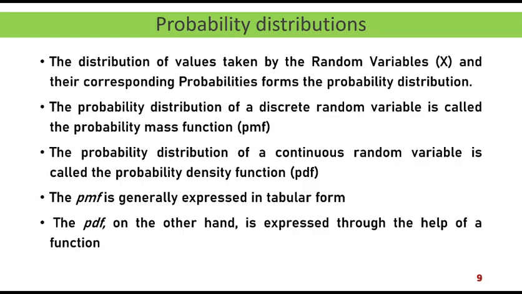The probability distribution of a discrete random variable is called the probability mass function. If we arrange the different values of x, and along with that state the probability that x takes for different values of x, then that tabular form is called the probability distribution. The probability function is called the probability mass function because we do not get probabilities at all different points.